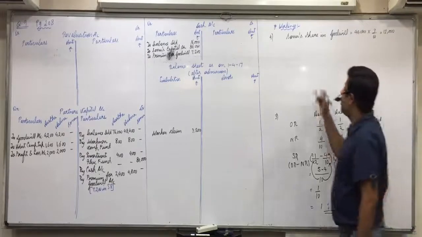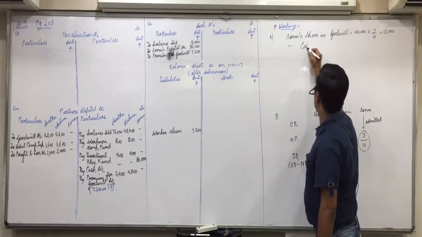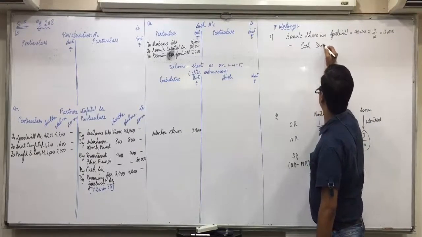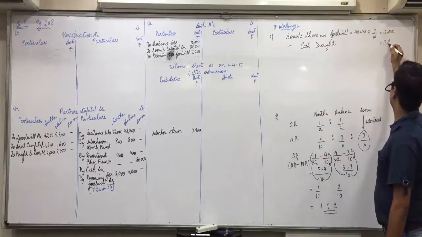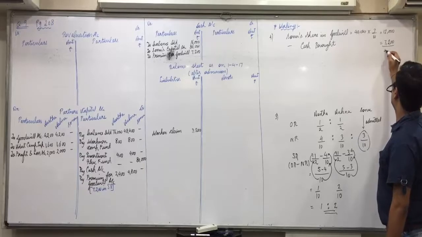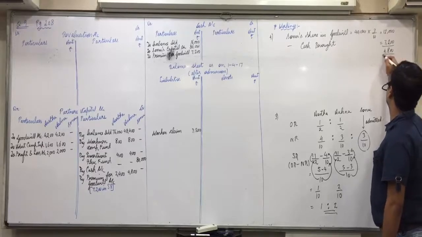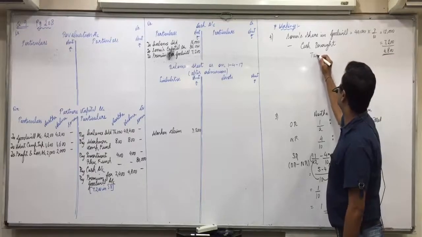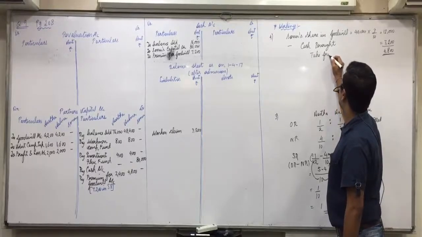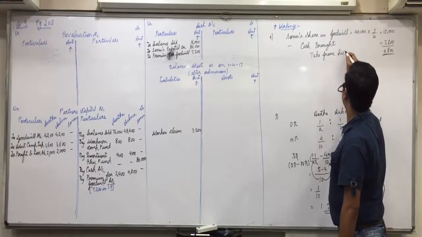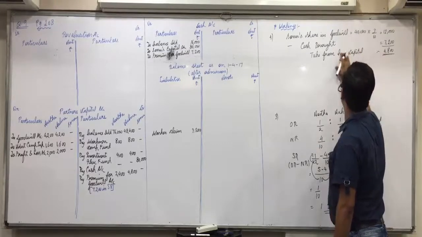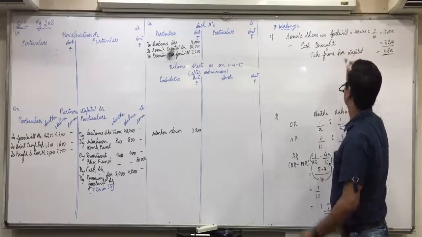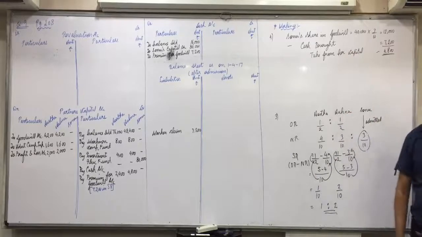Minus cash brought, 7,200. So the remaining 4,800 you have to take from his capital. Is everyone clear with this?